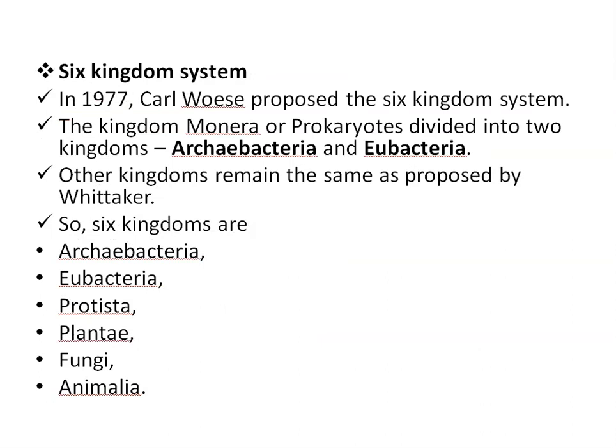Six kingdom system then. In 1977, Carl Woese proposed the six kingdom system. The kingdom Monera, or prokaryotes, was divided into two kingdoms, Archaebacteria and Eubacteria. Other kingdoms remain the same as proposed by Whittaker. So the six kingdoms are Archaebacteria, Eubacteria, Protista, Plantae, Fungi, and Animalia.